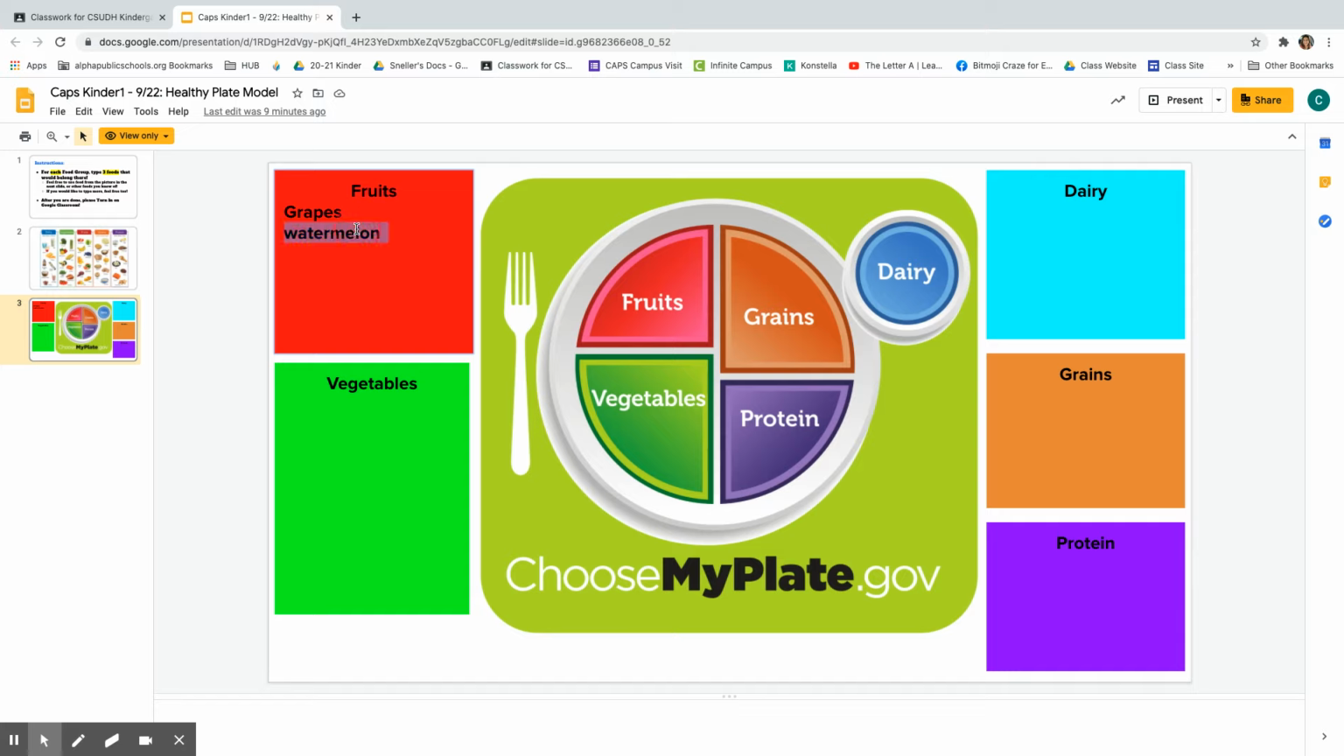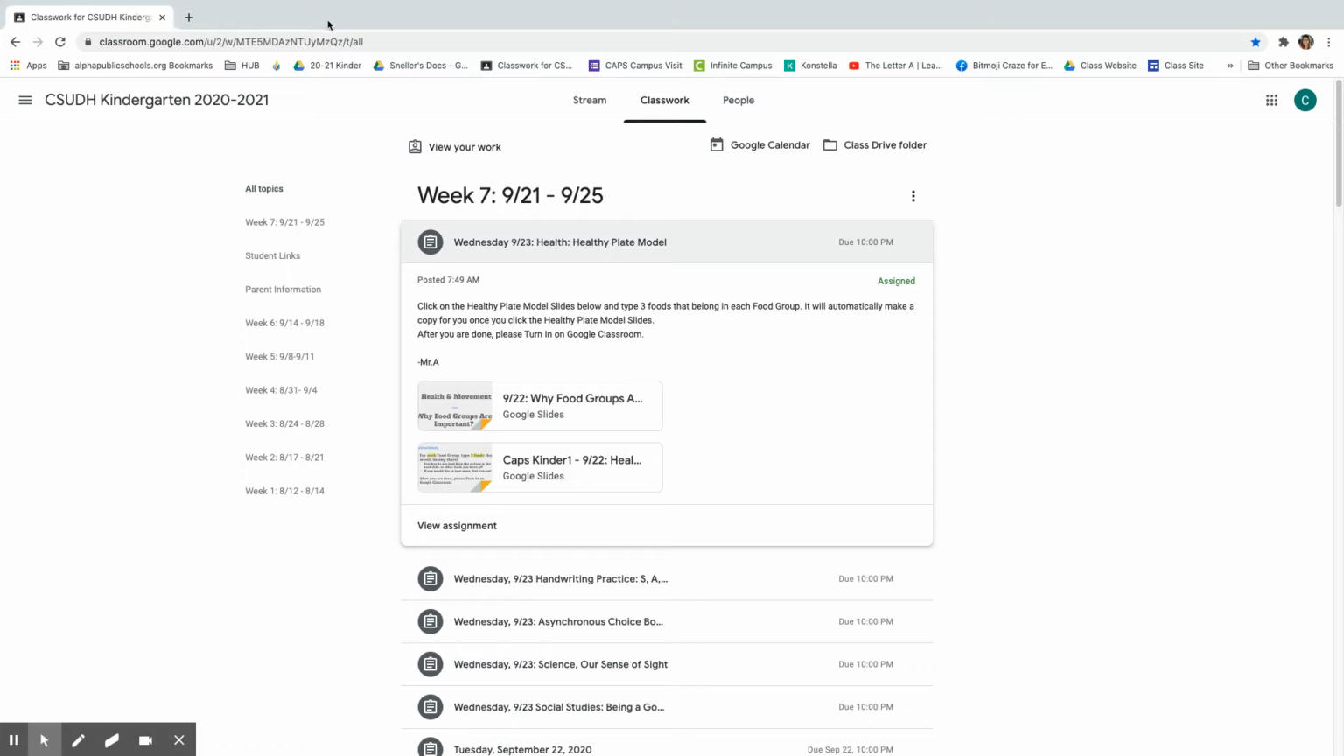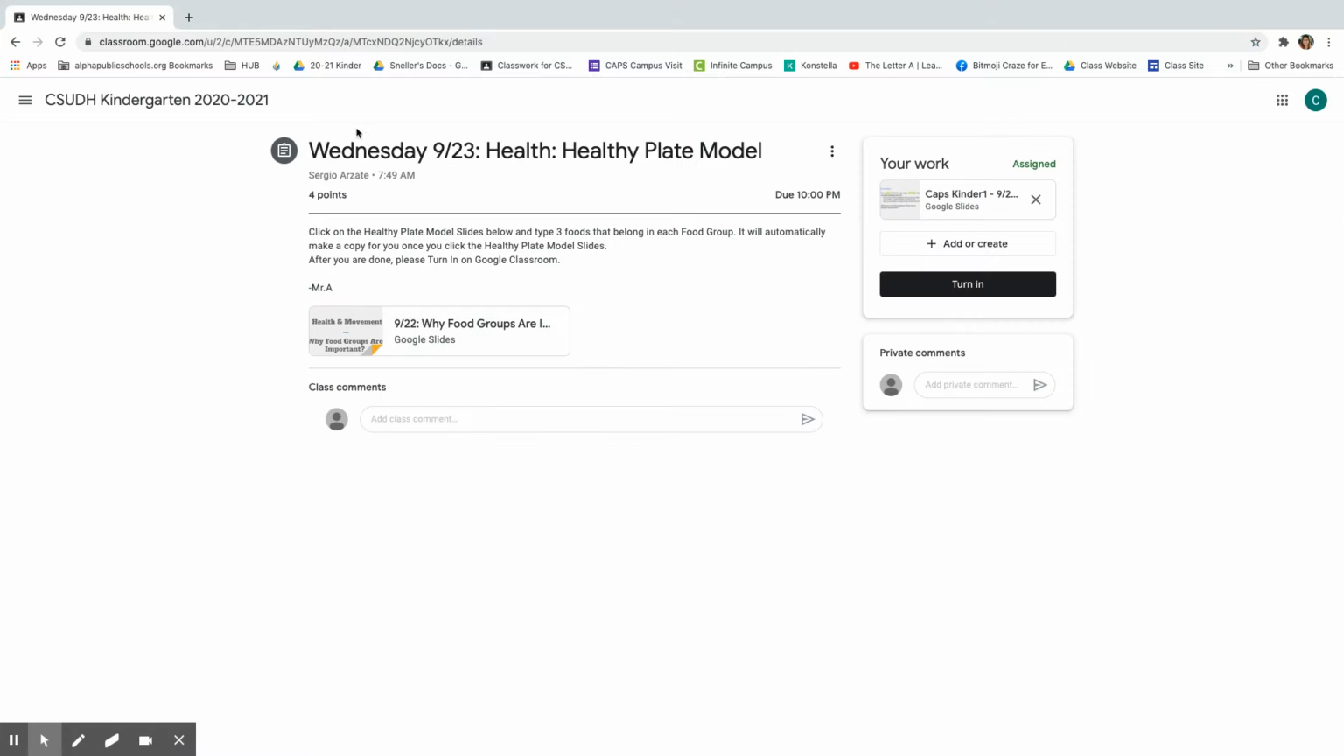Parents, you'll be able to do that by double clicking. So you'll double click and then type in your answers. Once you are done, this is the part that will be different for this type of assignment. Please make sure you go back to the assignment page and click Turn In. If you do not turn it in, it will show up as missing on our end. So please go back and make sure you click Turn In.